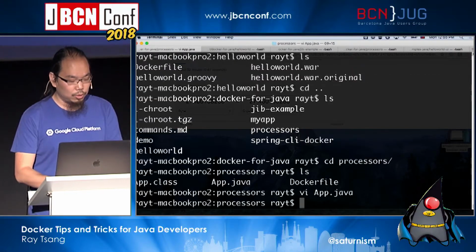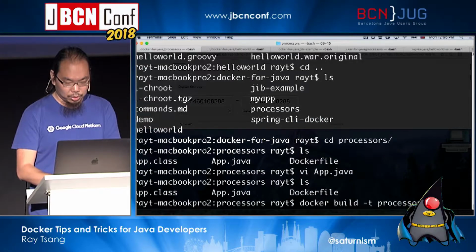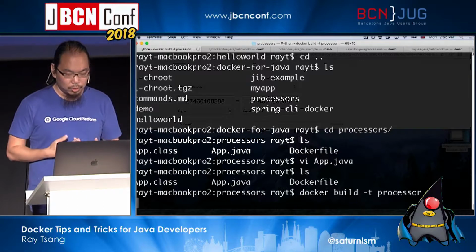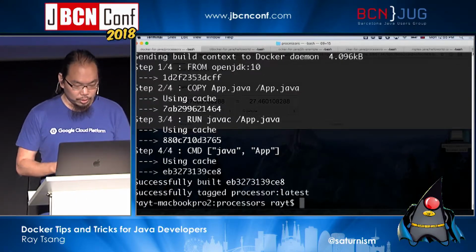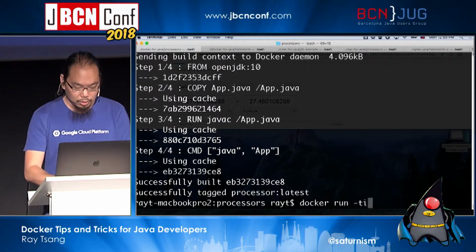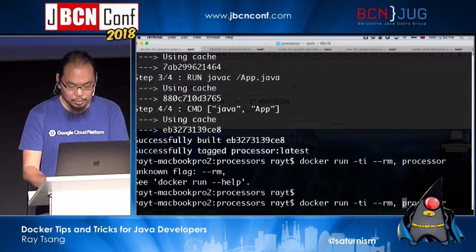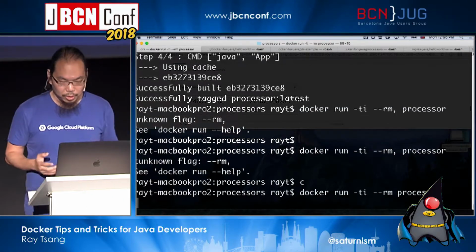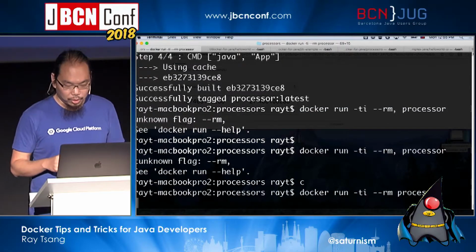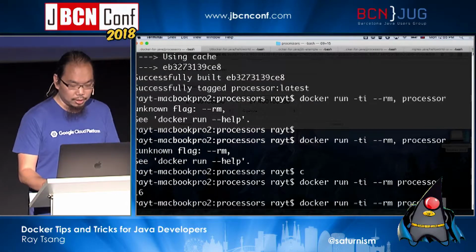So for example, let me try to build this very quickly. docker build -t processors, dot. So I'm going to hopefully be able to build this container very quickly. Yeah. And if I say docker run -ti --rm processors, oh, come on now. There we go. Okay, so if I do docker run, you can see that available processors is 16.